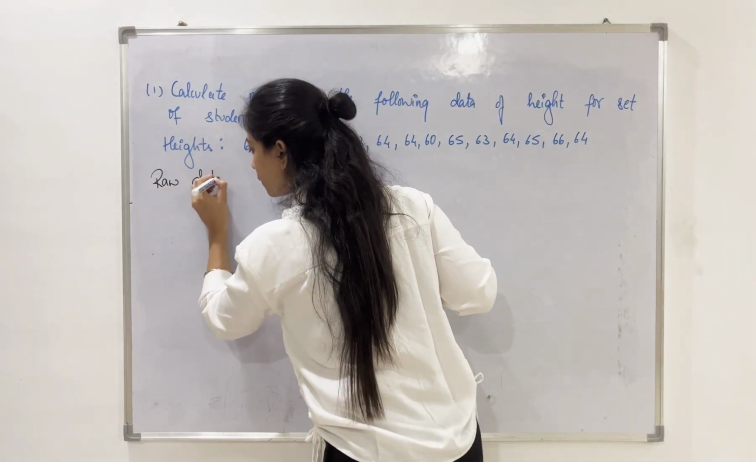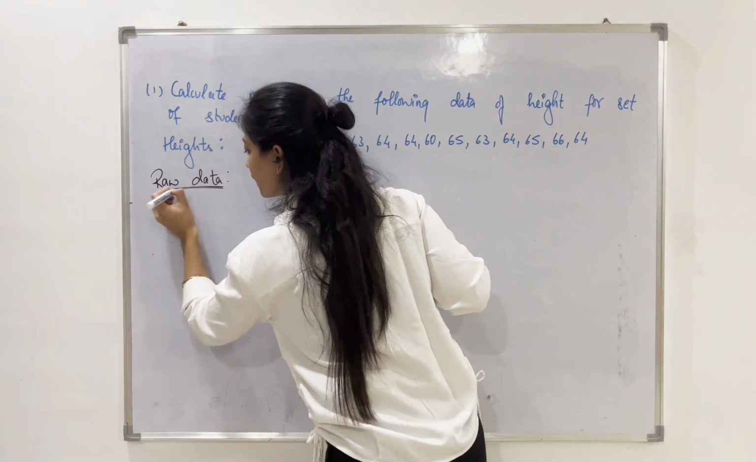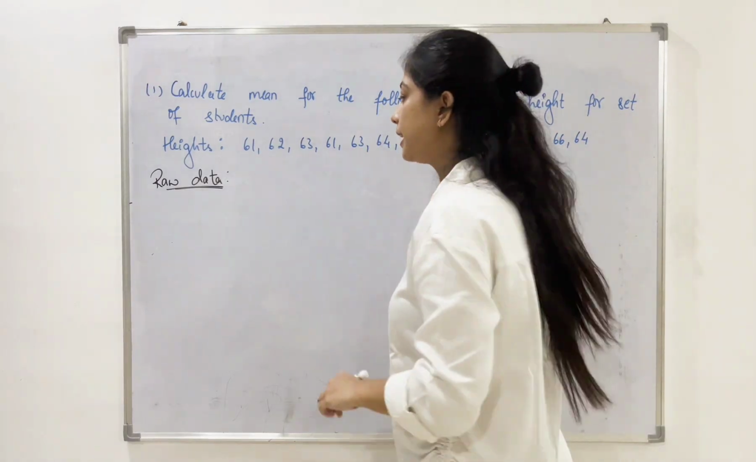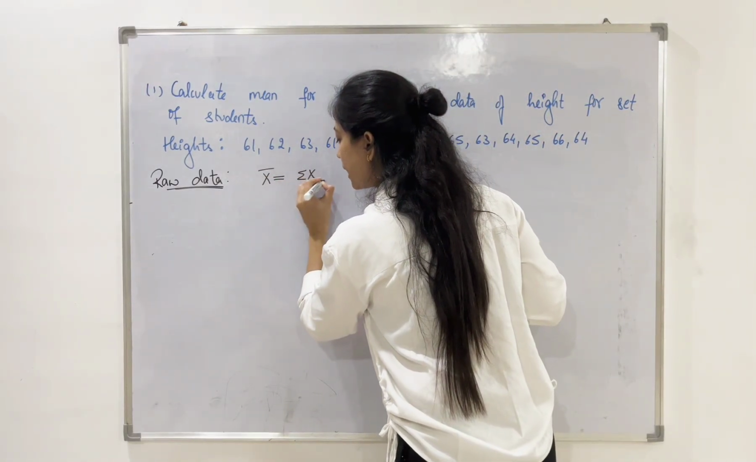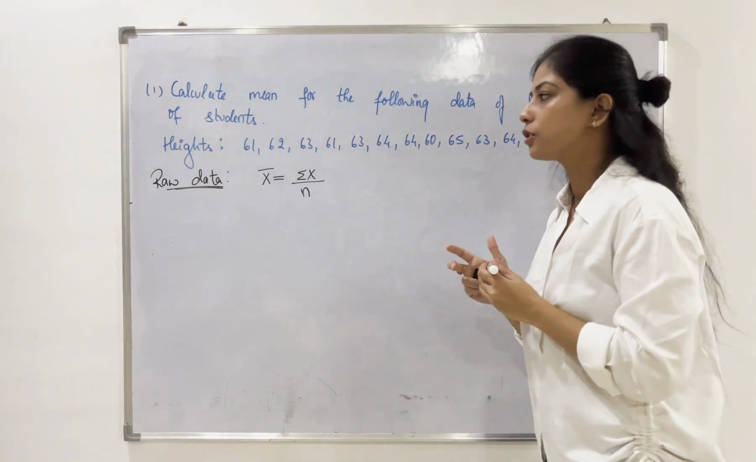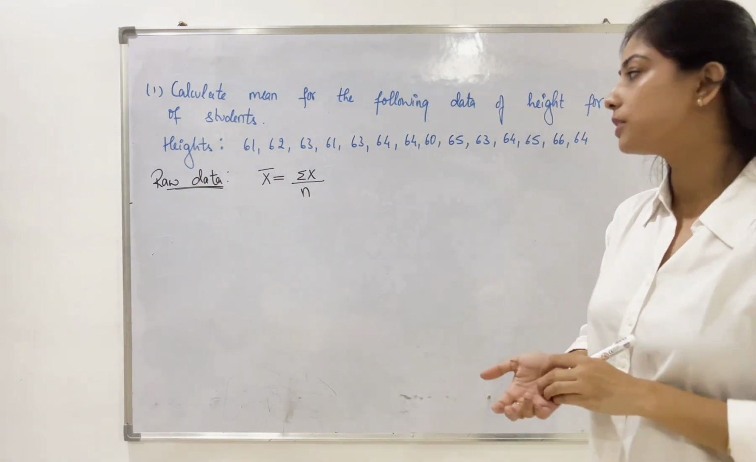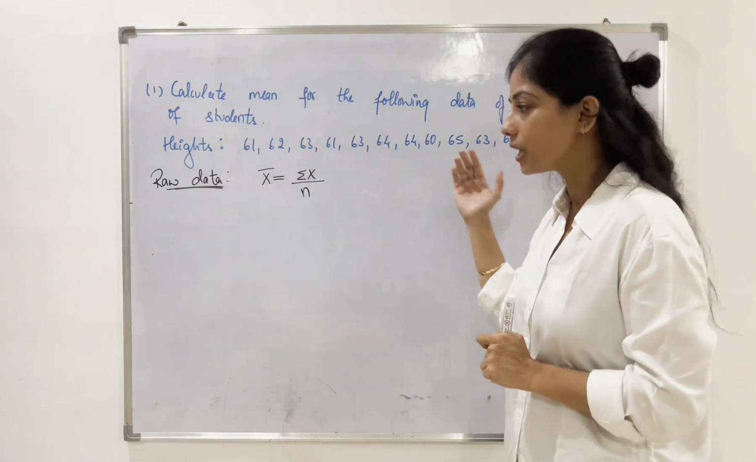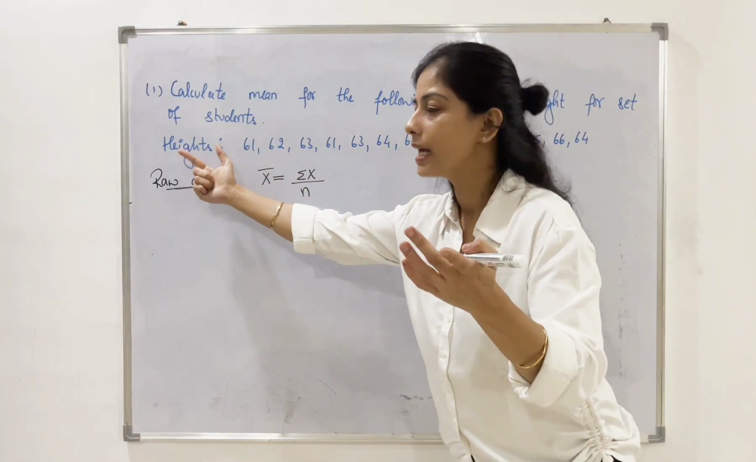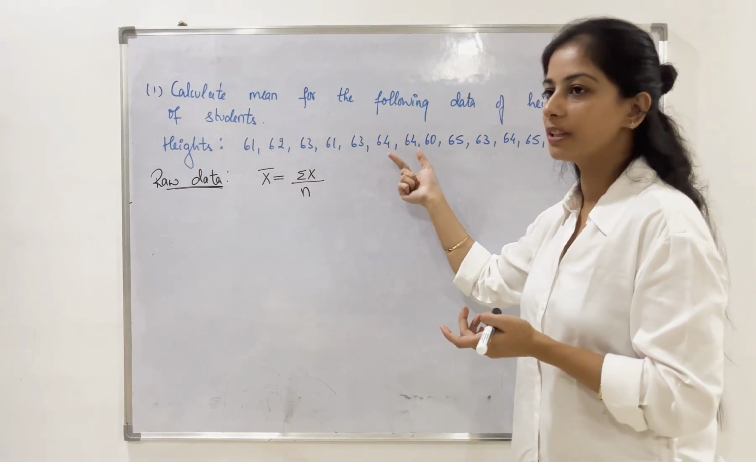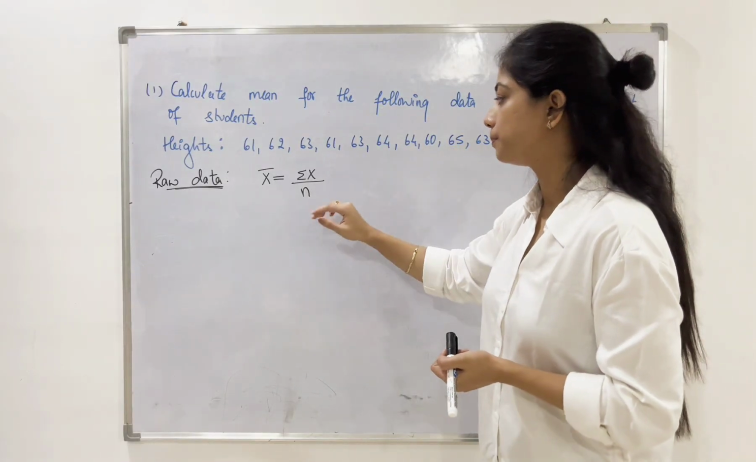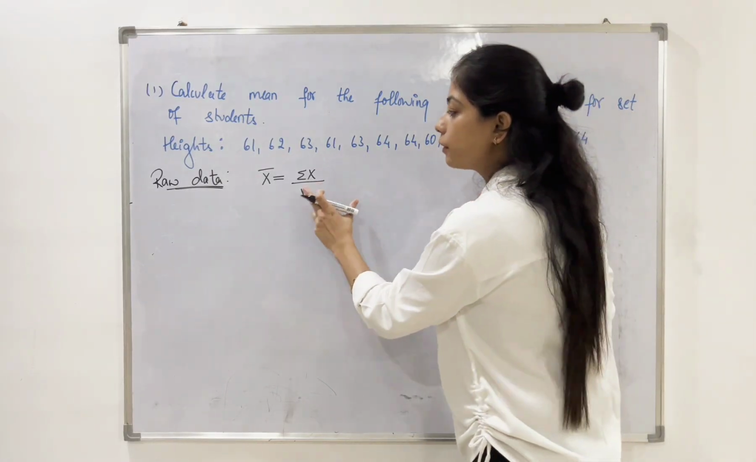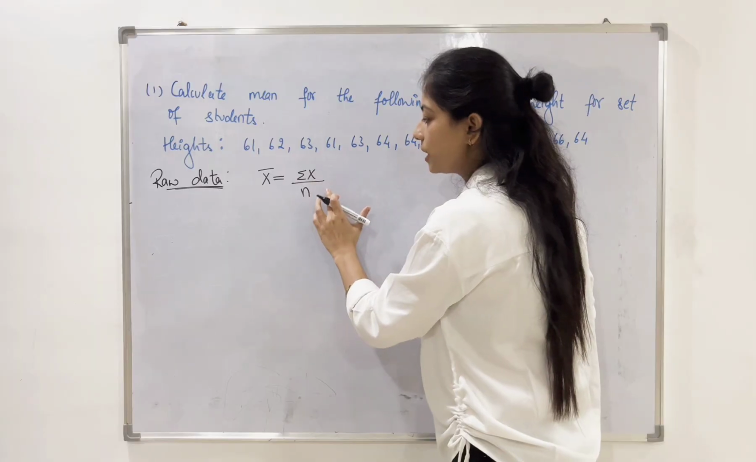raw data. Now, the formula for raw data is x bar is equal to summation x by n. So since we have a single series of data, these are nothing but your x values. Height is nothing but your x, and x1, x2, x3 are nothing but the observations given to us in the data or question. And now the formula is x bar is equal to summation x by n.